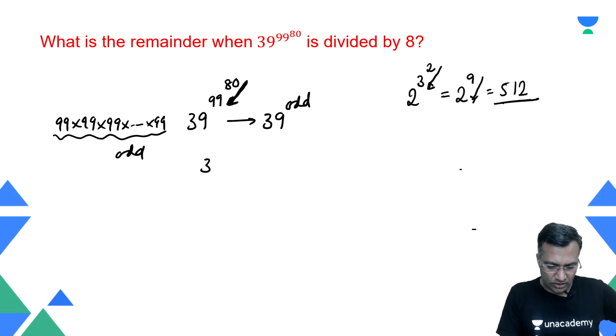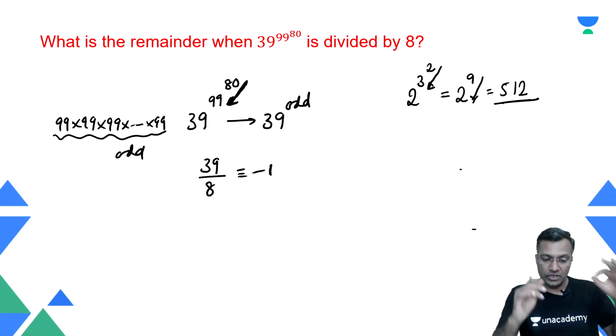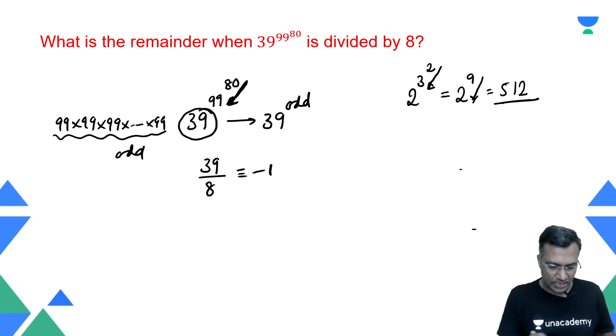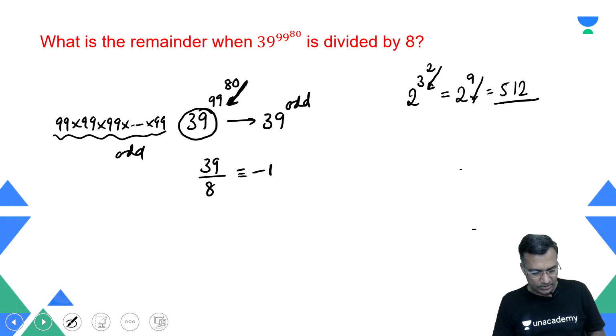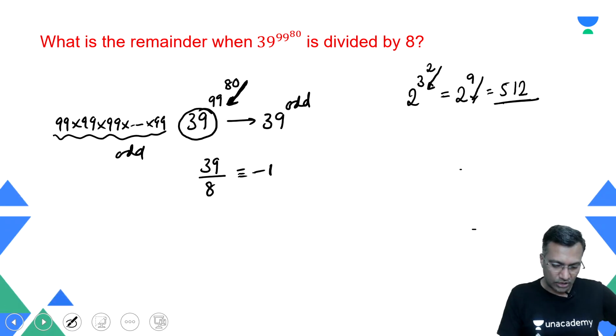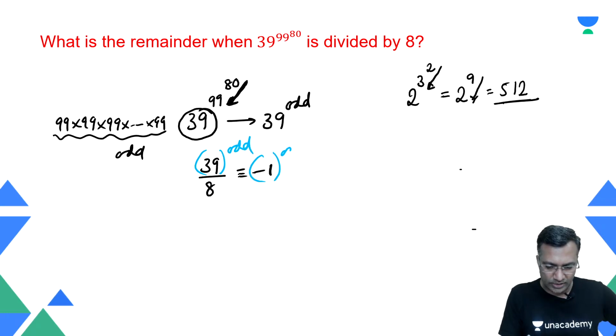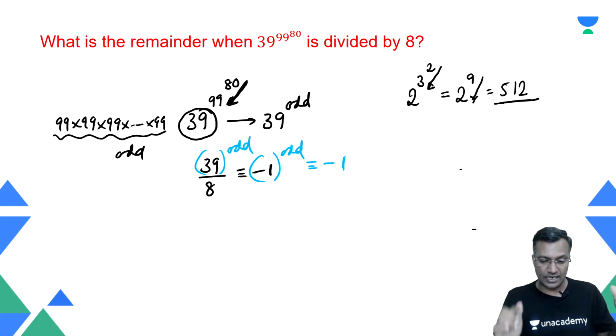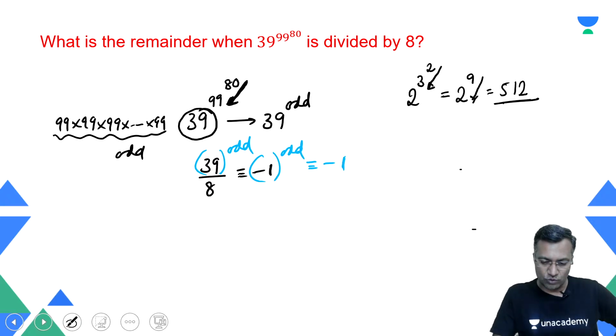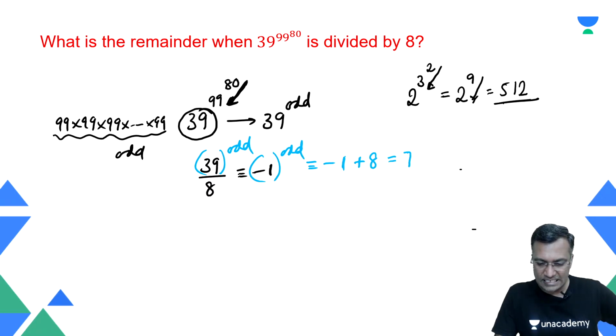Good. So I will say that 39 when divided by 8, the remainder is minus 1. I'm looking at the base now. 39 when divided by 8, the remainder is nothing but minus 1. Good. 39 raised to power big odd number will be minus 1 raised to power big odd number, which is nothing but minus 1. And hence when the number is divided by 8, the remainder is minus 1. If it is minus 1, what should I be doing? Add back your divisor. You will get the final answer as 7. 7 is the final answer for this particular question.